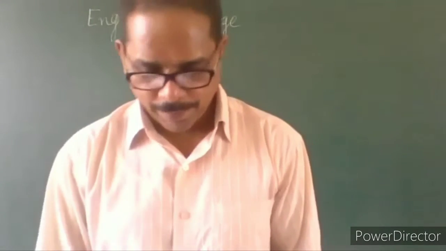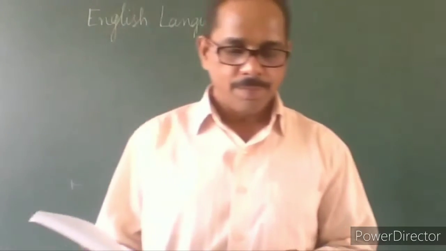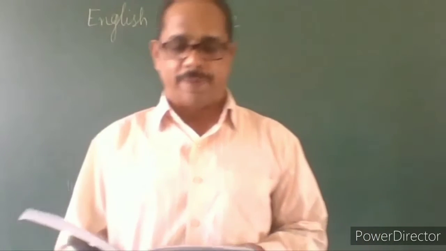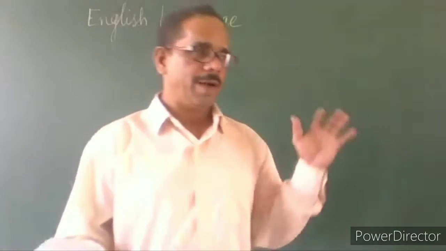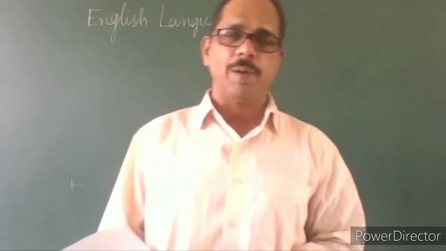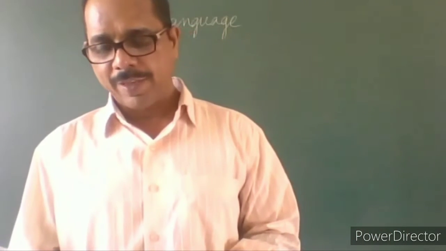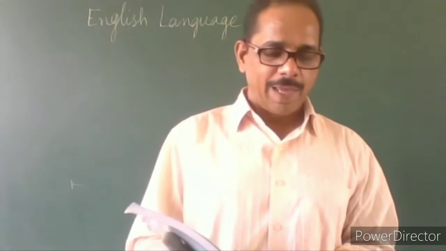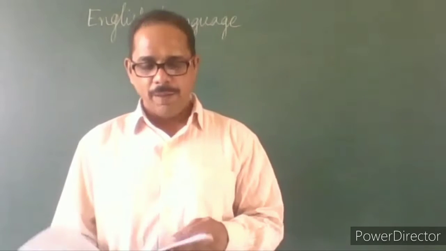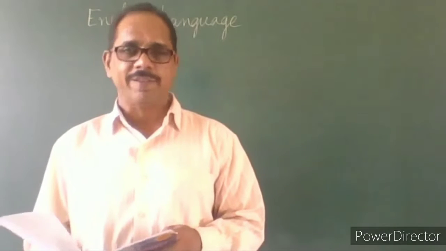Please look up your textbook, page number 44. The verb must agree with the subject in number and person. So we have seen what is number, singular, plural. What is person? First person, second person, third person. That is to say, the verb should be of the same number and person as the subject.